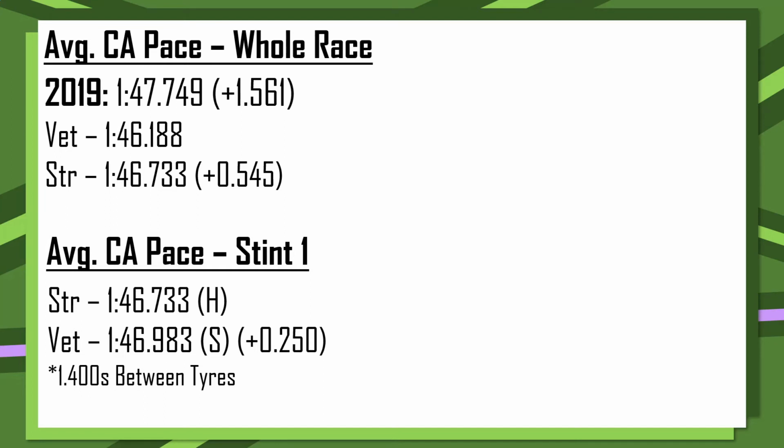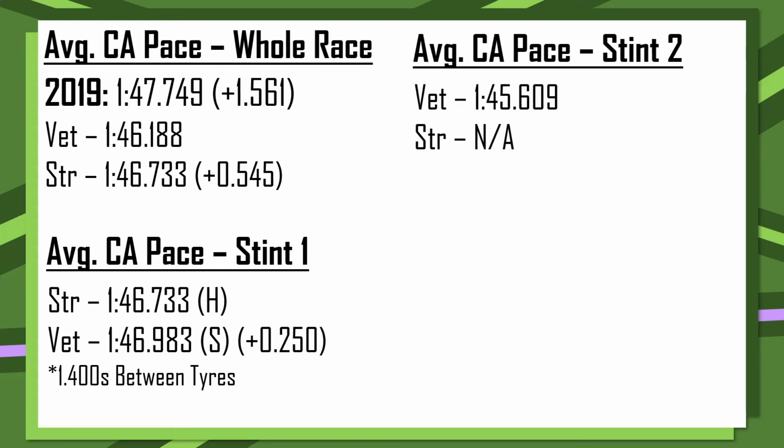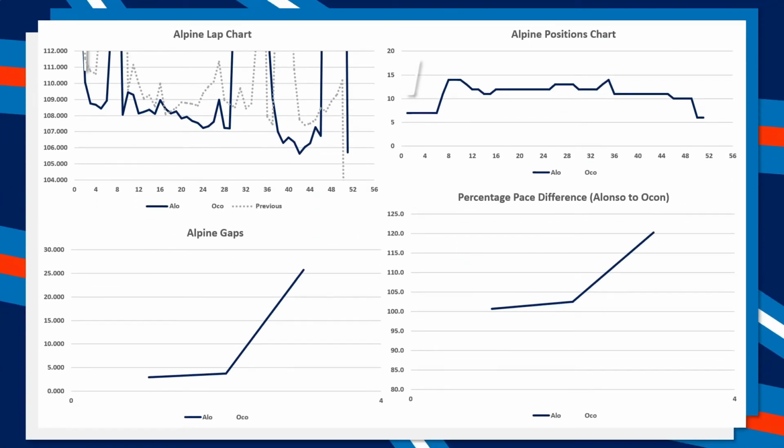C5 compound. And then the stint 2 pace, unfortunately no data for Lance Stroll as he did have that tyre failure, but for Sebastian Vettel on the hard compound it was a 1:45.609, which is equally 1.1 seconds faster than Lance Stroll's average competitive lap time pace on stint number 1. However, again, stint 2, they've got slightly less fuel on board. And then from Aston Martin, we take a look at team number 5, and that is Alpine.